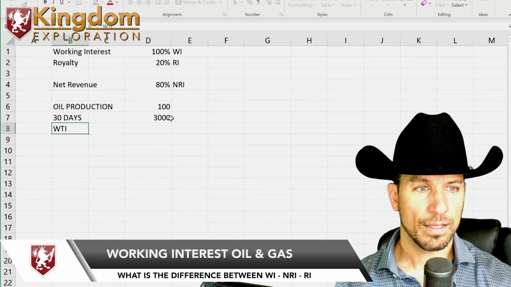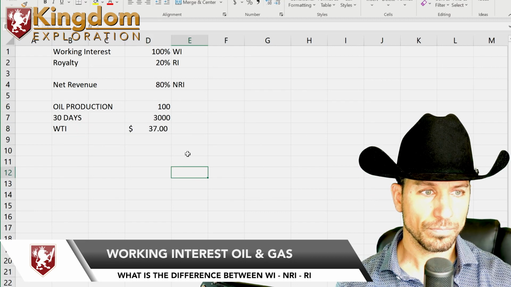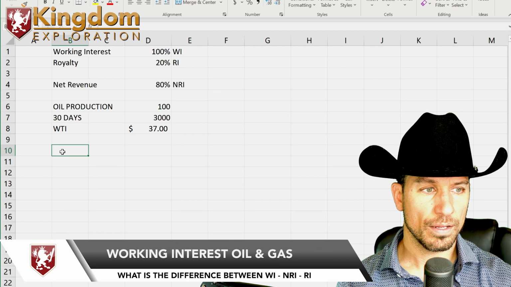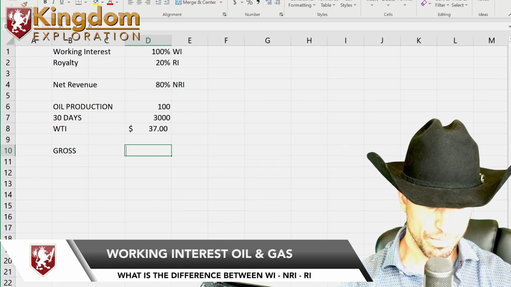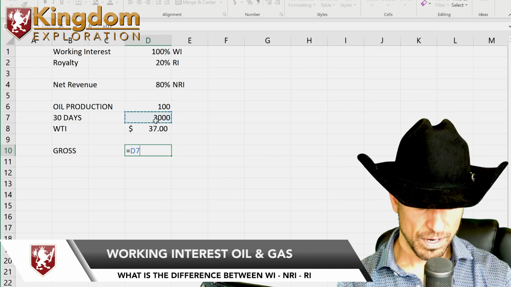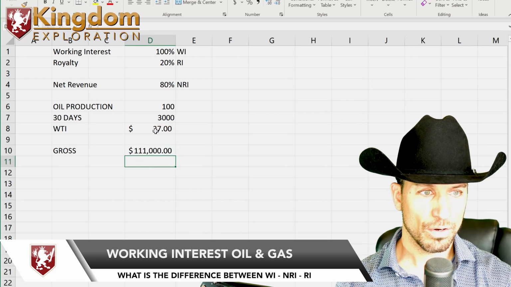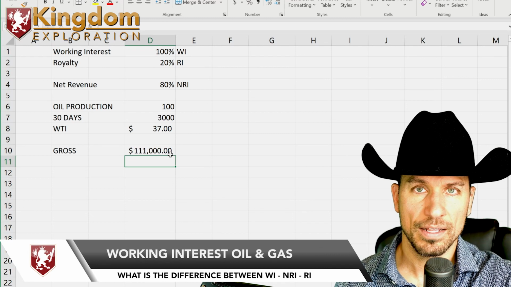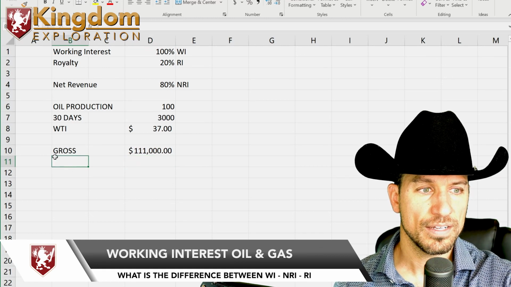And so you take WTI, $37 a barrel. So the gross on that oil would be, you take the 3,000 barrels of oil, multiply that times $37 oil. Okay, so that means the gross on that is $111,000.